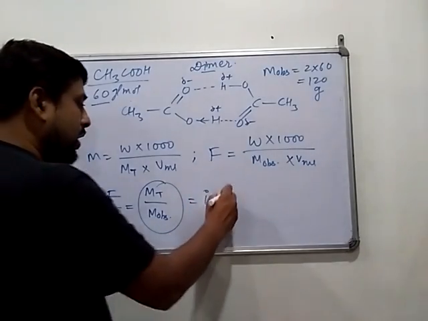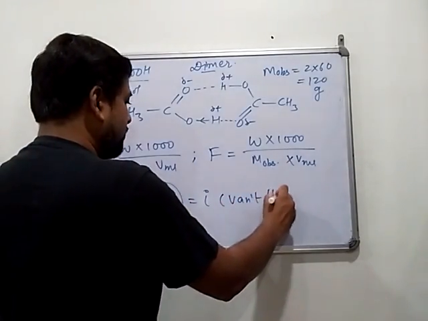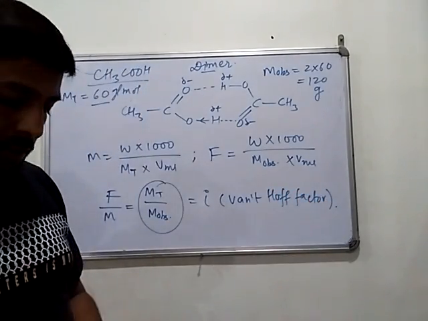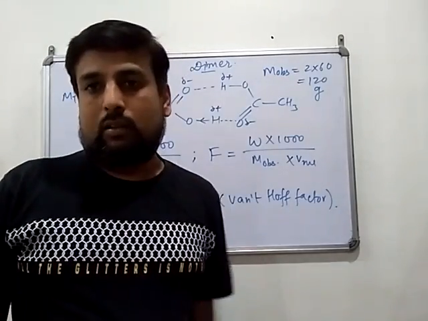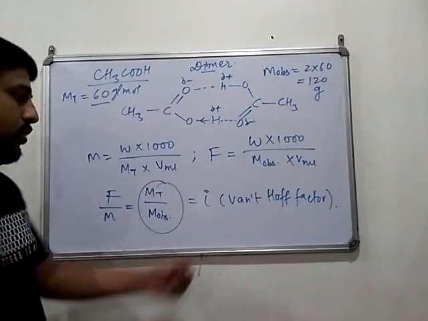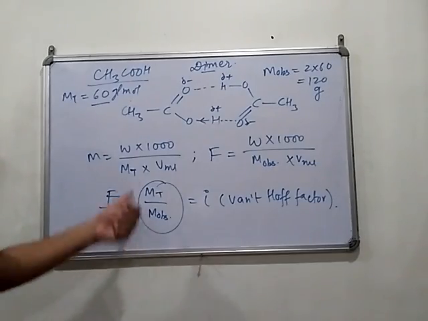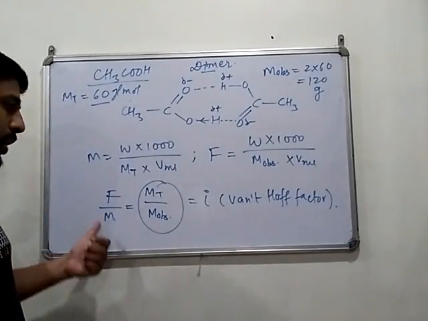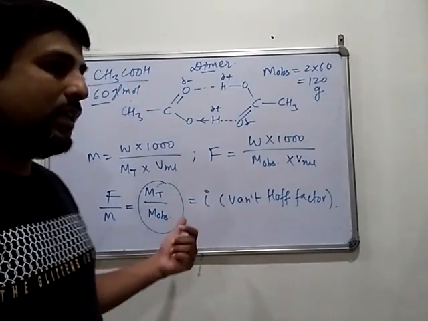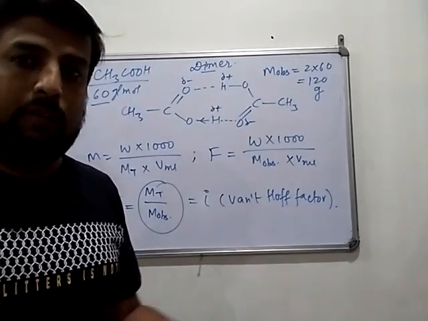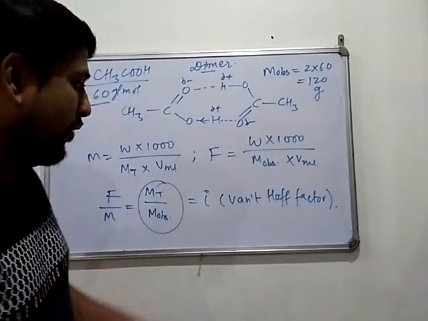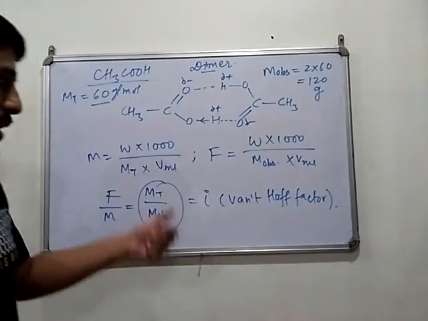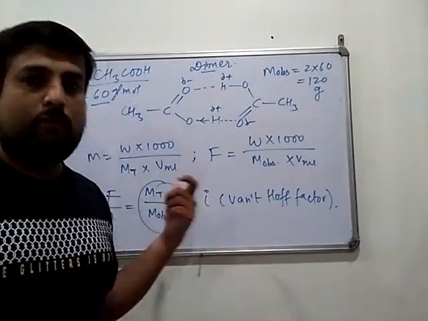Now what is the meaning of i? i is known as the Van't Hoff factor, which you will study in solutions, colligative properties, in the last section of the chapter. So i is the ratio of theoretical and observed molar mass, or the ratio of formality and molarity. Sometimes if i is given, you can convert molarity into formality, and formality into molarity. If i is given, you can also convert the theoretical and observed molar mass into each other. So this i is a very useful term, known as the Van't Hoff factor.